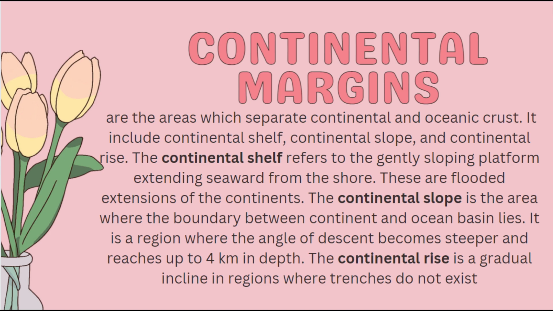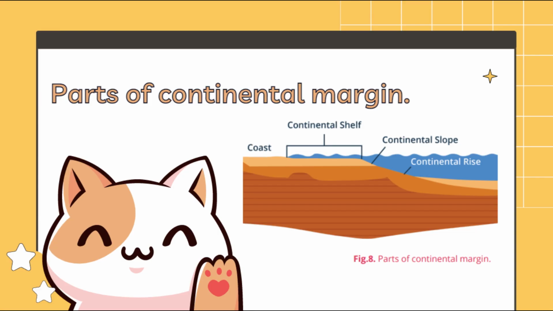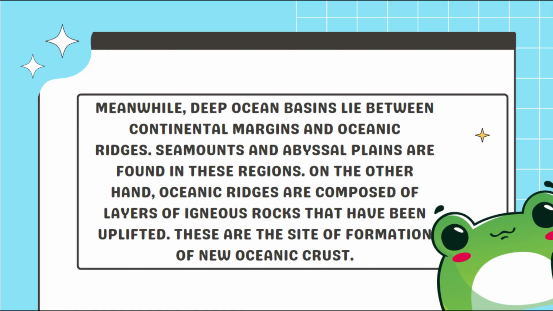The continental slope is the area where the boundary between continent and ocean basin lies. It is a region where the angle of descent becomes steeper and reaches up to 4 km in depth. The continental rise is a gradual incline in regions where trenches do not exist. Here, as shown in the picture, are parts of the continental margin. You can see the coast is beside the continental shelf, while the continental shelf has a continental slope and it has a continental rise.